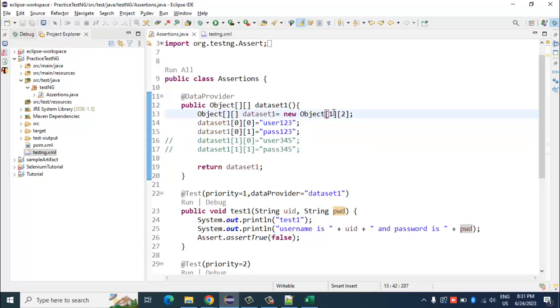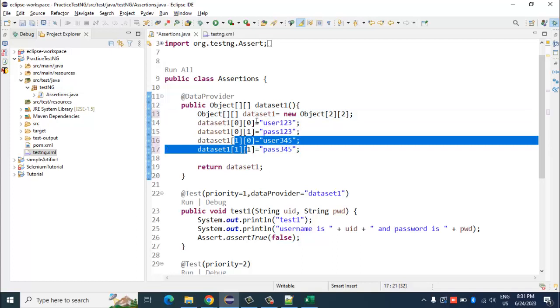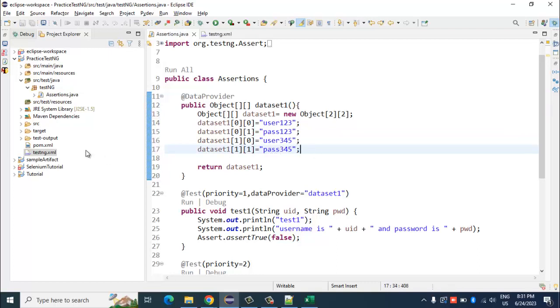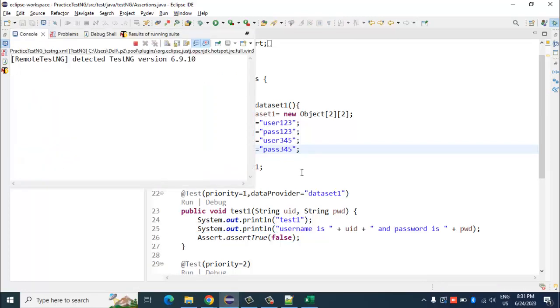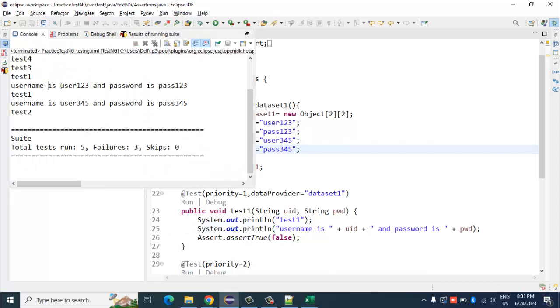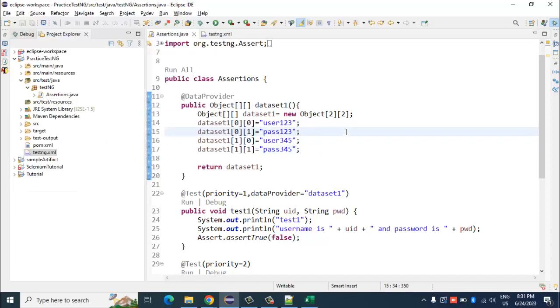Okay, so now if I say row is 1 and column is 2, that means it will take 0 0 and 0 1. If I say here 2 rows and 2 columns, that would allow me to use the 0 0, 0 1, 1 0 and 1 1 combinations also. So now if I execute this, it has picked up both these values, user 123 pass 123 and user 345 and pass 345. Okay, so that was about data provider.